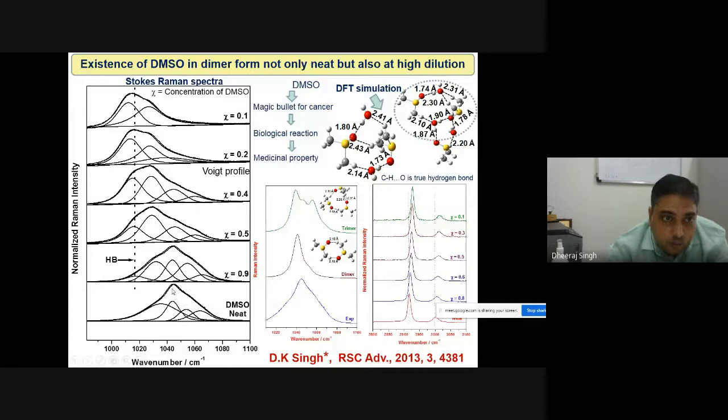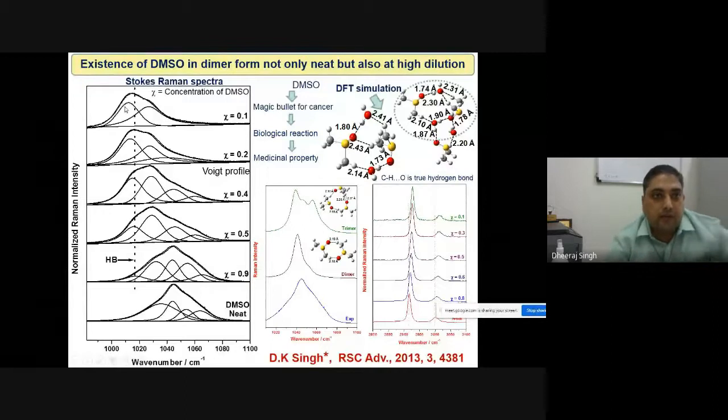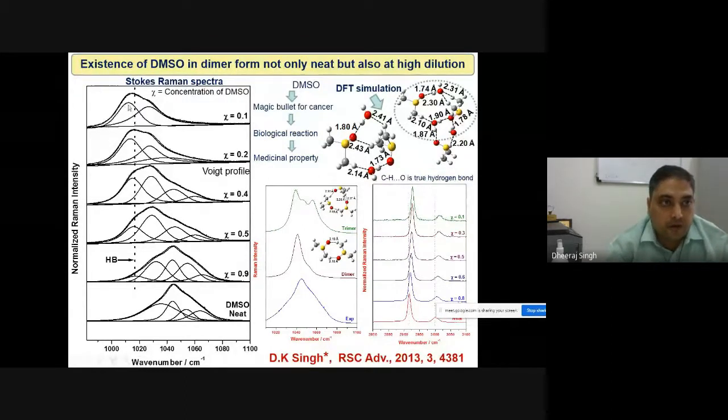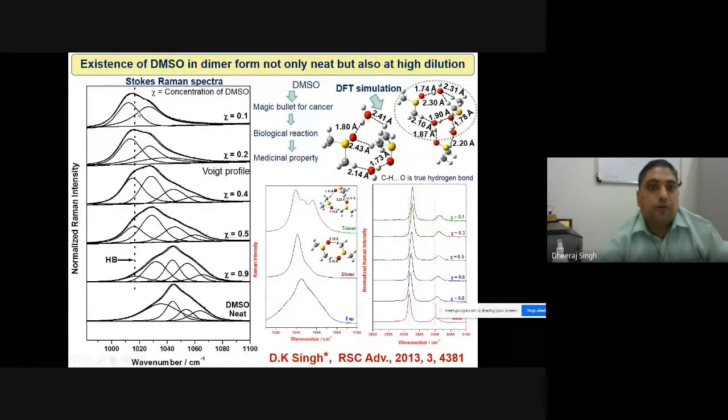But when we mix water or methanol molecules into this DMSO, then we can see that a new peak is developed on the lower side. There is no peak in pure DMSO, but after 90% DMSO interaction with water, you can see a new peak developed, which comes from the molecular interaction of DMSO with water due to the hydrogen bond interaction. And at this time, only the symmetric DMSO stretching mode and hydrogen bond formation were obtained.